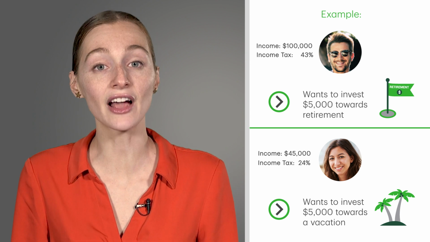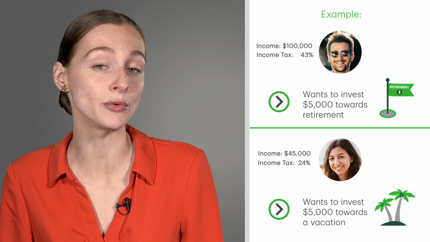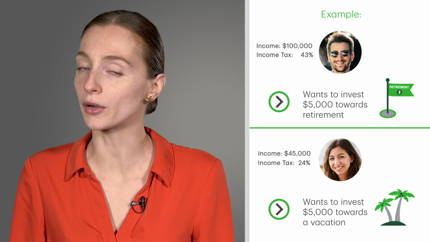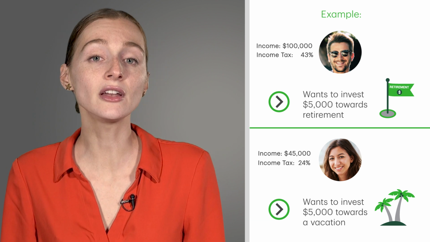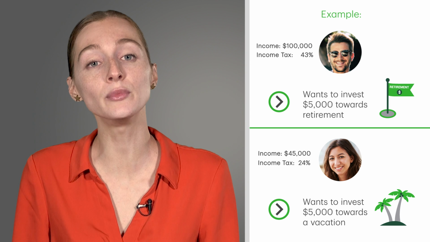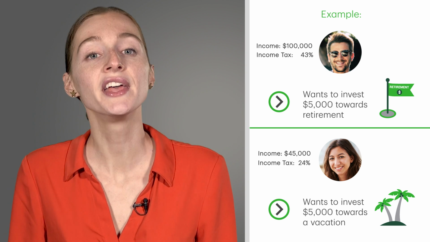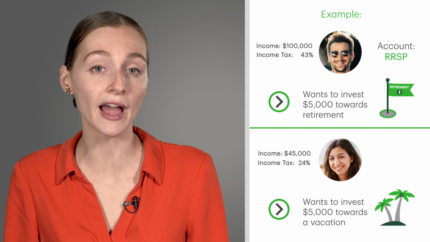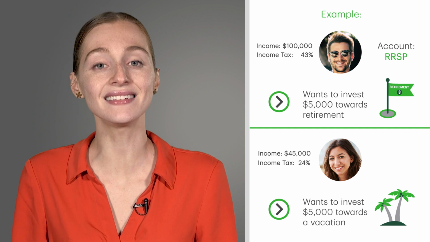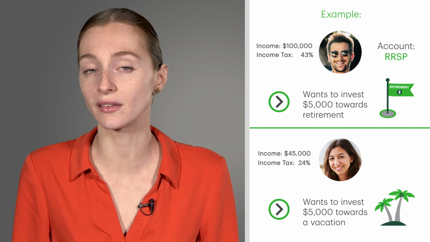Jose expects that his tax bracket will drop to 31% in retirement because he will no longer be working. Because an RRSP account will let him defer taxes until retirement, he feels this is the right registered account for him because he will pay less in taxes when he withdraws his funds.